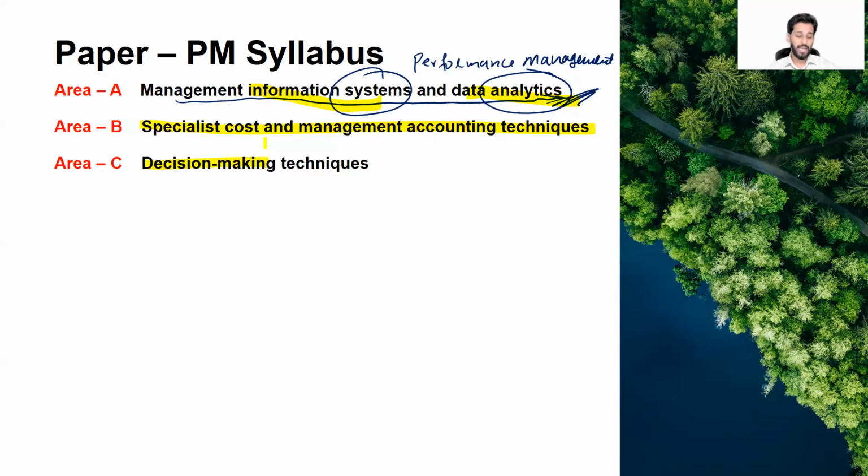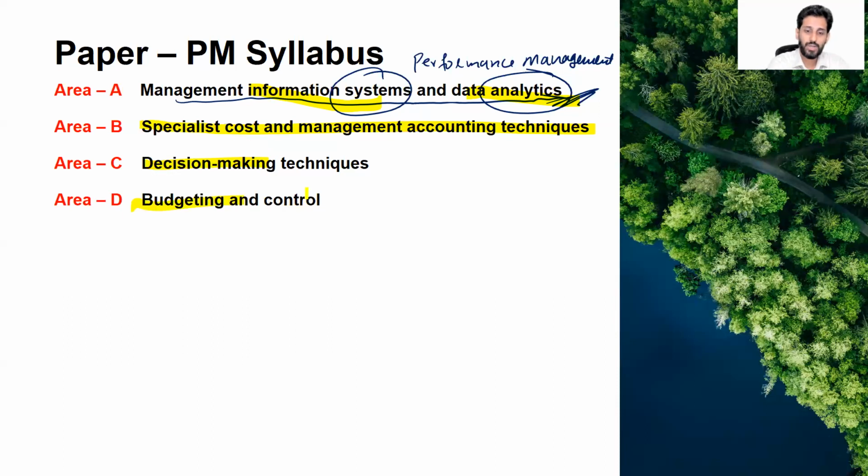And let's say, for example, you are facing a shortage of raw material, shortage of resources, so what will be your decision? You have to utilize your resources in an optimal manner. So this area, section C, is the decision making techniques, that there are different varieties of circumstances and you have to take the decisions accordingly.